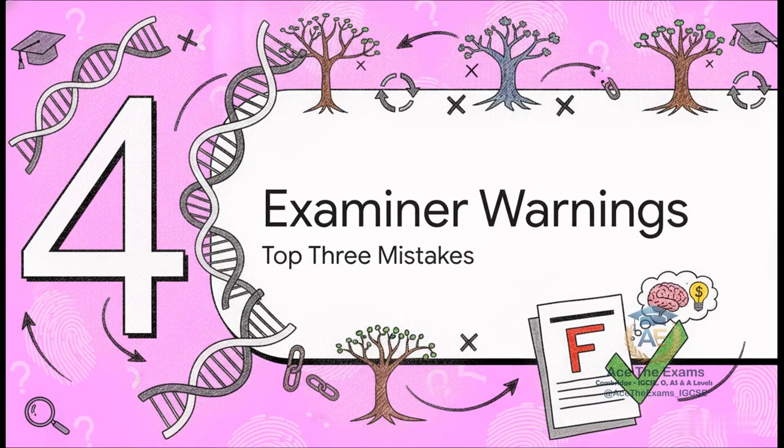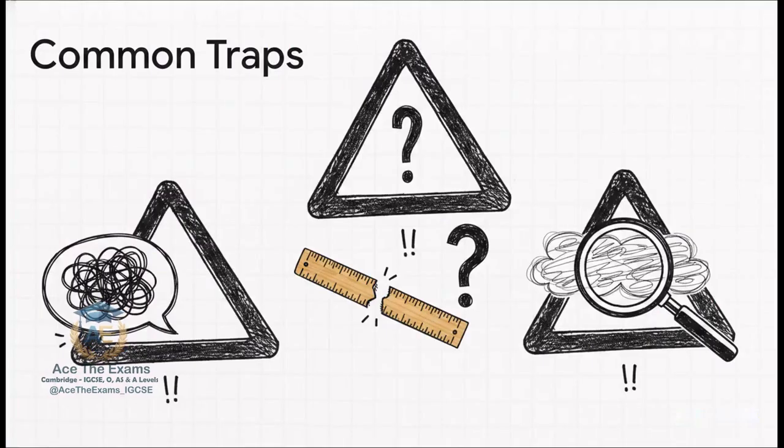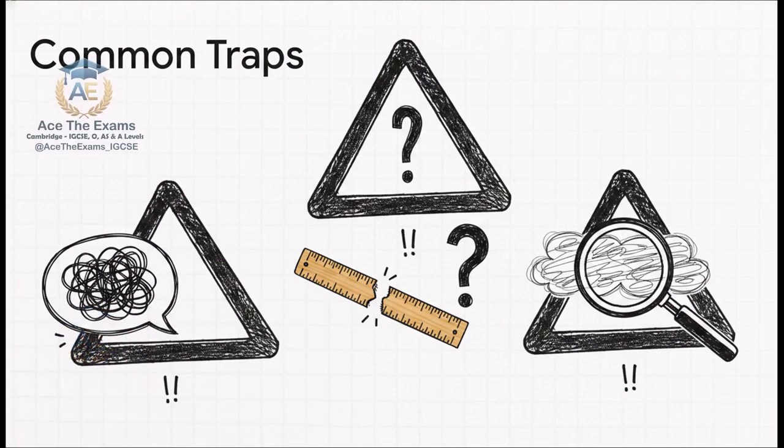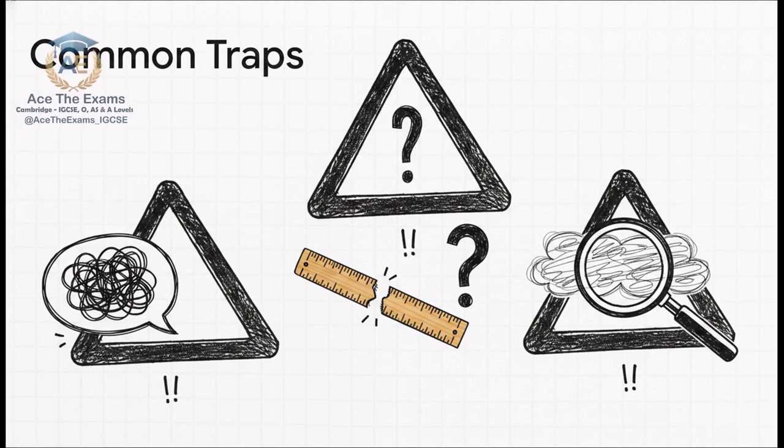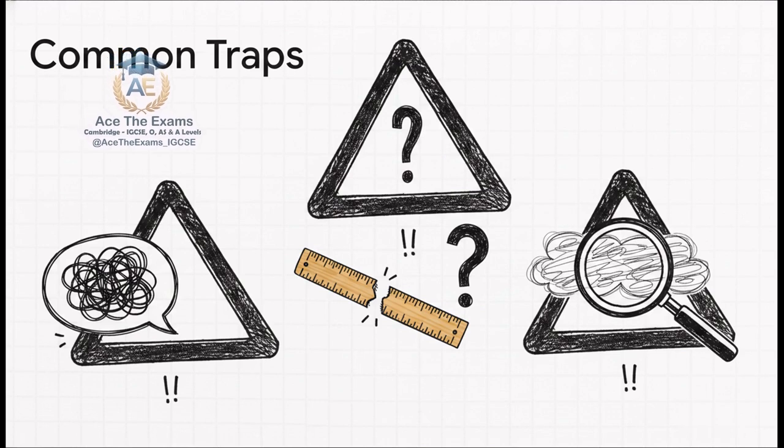All right, moving on to Section 4, Top 3 Examiner Warnings. Listen, knowing the framework is really only half the battle. What we have here is direct feedback straight from the Cambridge Principal Examiner reports outlining the top 3 massive traps. Examiners see these devastating mistakes year after year, and ignoring them will cause even a beautifully reasoned answer to completely fail. Trap number 1, using the wrong terminology for the wrong context. Calling an ecological barrier a geographical one, that's an instant fail for that question.